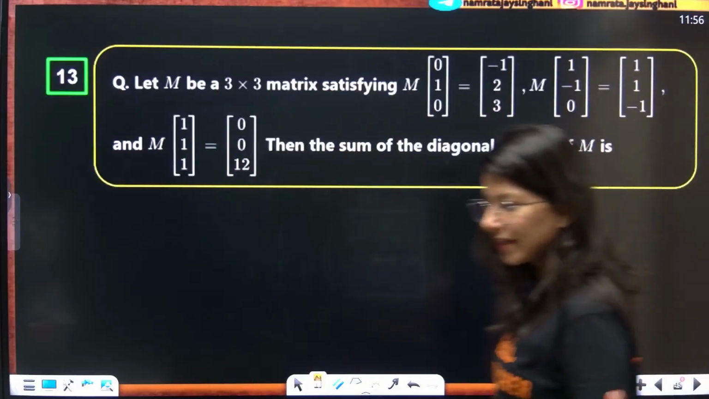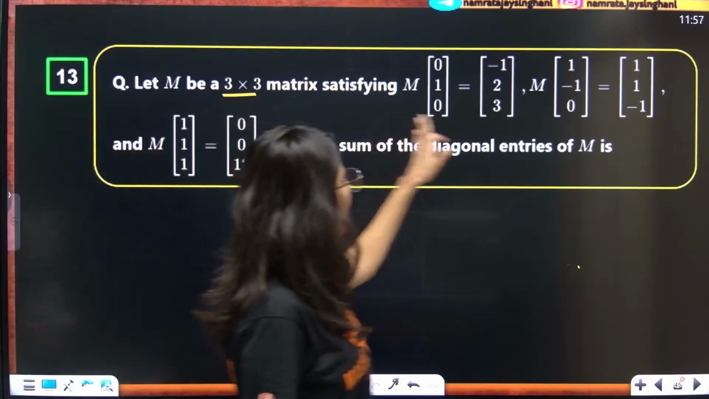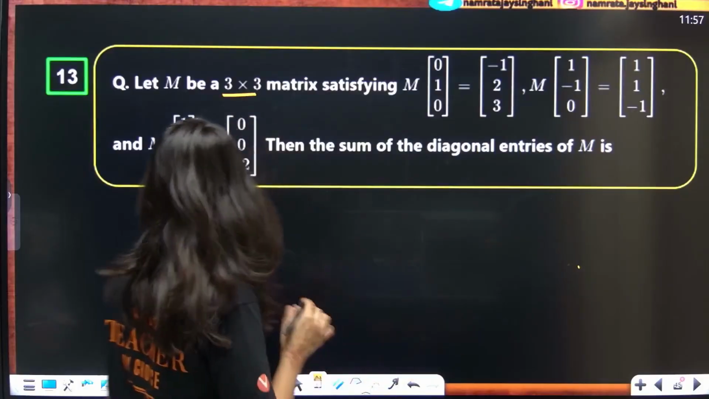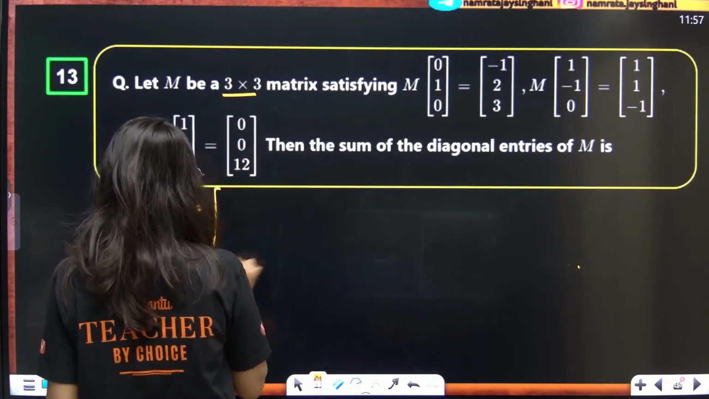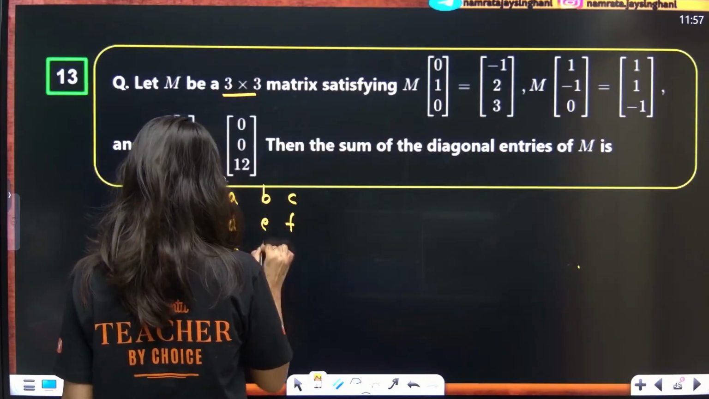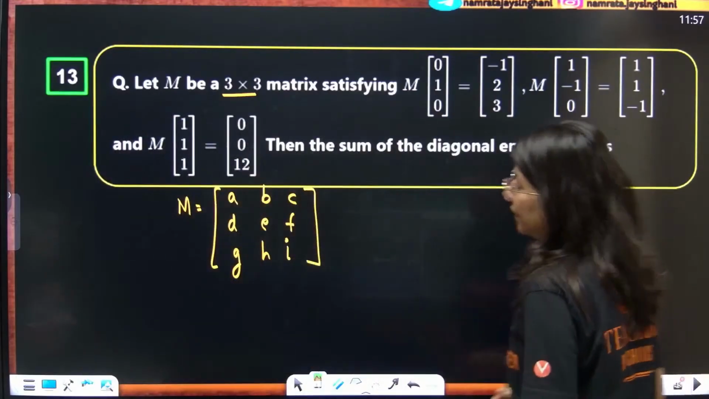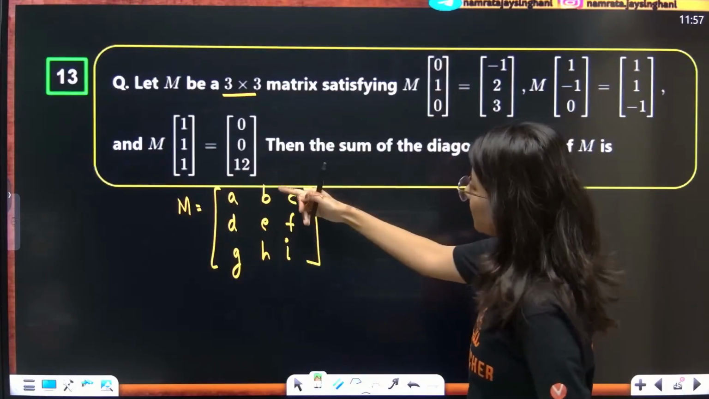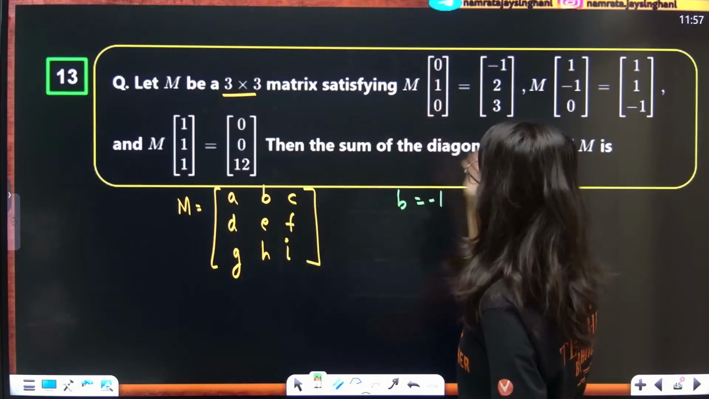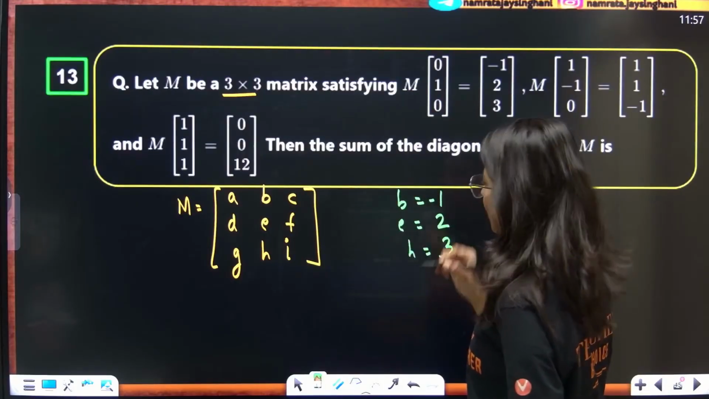Okay, next question everybody. Let M be a 3 cross 3 matrix satisfying this equation. Sum of diagonal entries. I think this is a very obvious question where you need to take M as A, B, C, D, E, F, G, H, I. Now A, B, C into this, so B is equal to B, E, H. B is equal to minus 1 and E is equal to 2 and H is equal to 3. This is what we are getting.